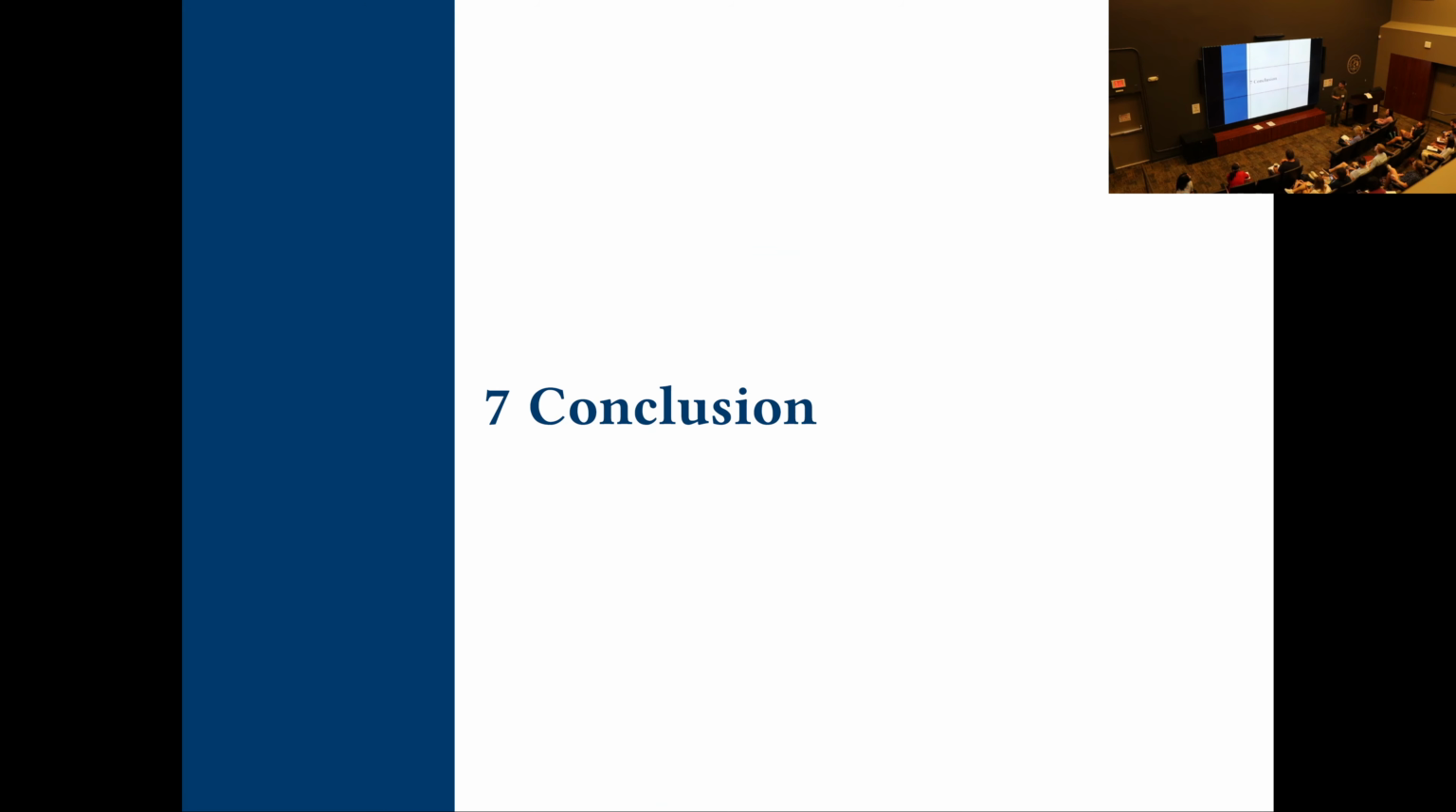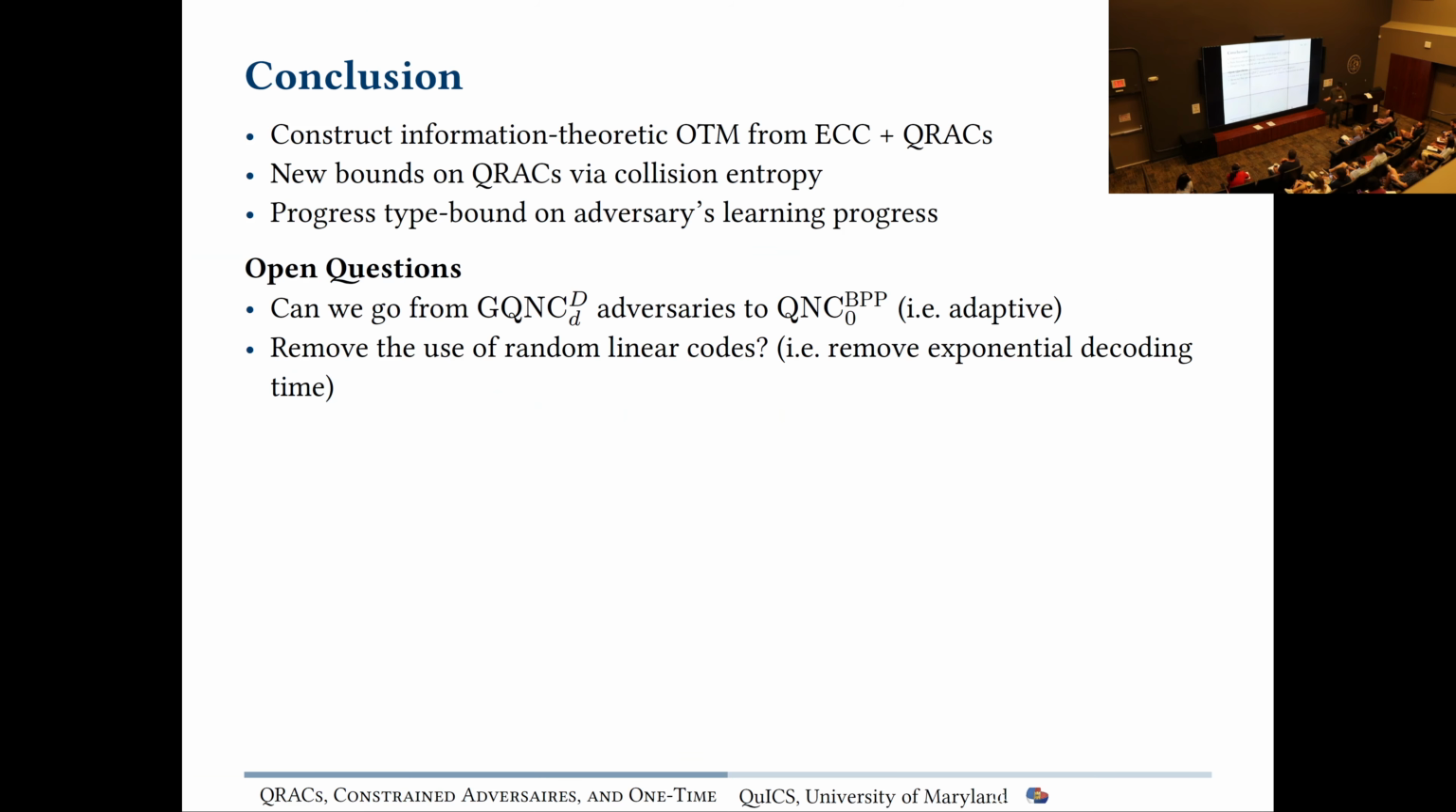That's pretty nice. So just to conclude, we're going to have an early lunch. This work constructs information theoretic one-time memories, so we don't make any computational assumptions outside of the bound on the quantum circuit. We construct one-time memories using error correcting codes and quantum random access codes. We get some new bounds on quantum random access codes, and we have some progress measure that we developed.